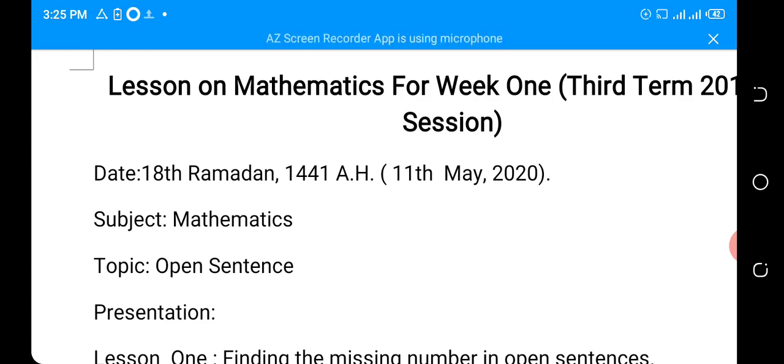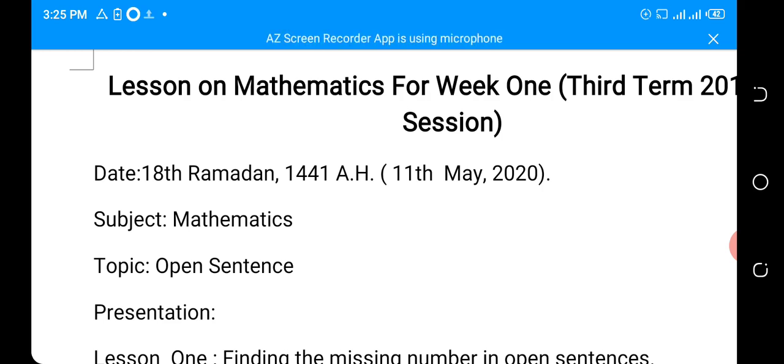If you are to subtract in your question, it means to maintain that balance, you add the same number to both sides. If you are given an addition sign, it means you are going to subtract the same number from both sides. If you are given multiplication, you divide both sides by the same number. If you are given division, you multiply both sides by the same number.